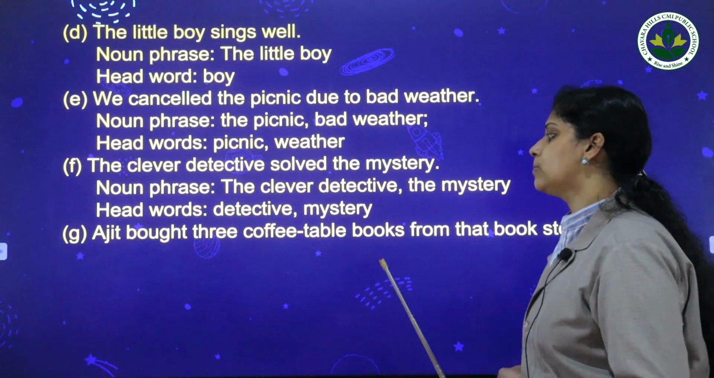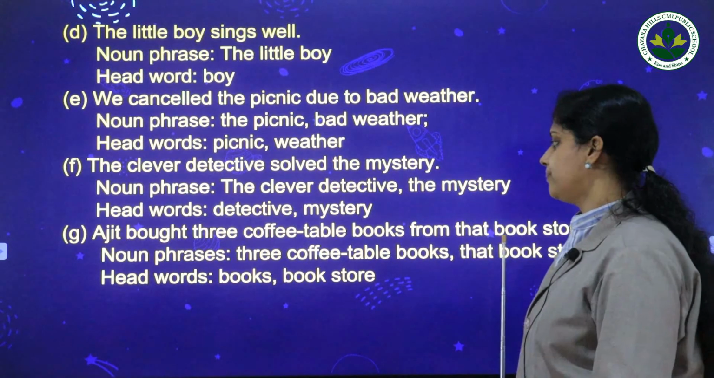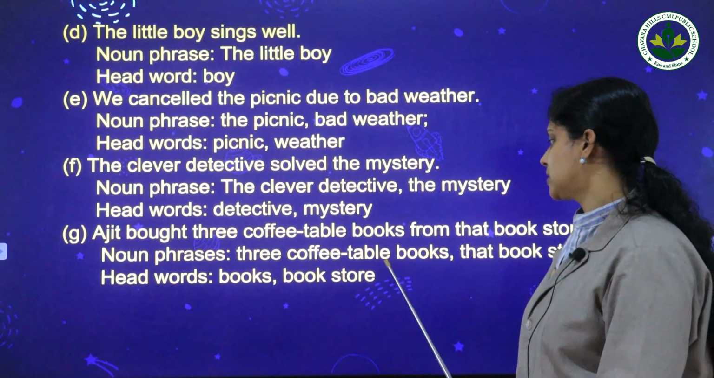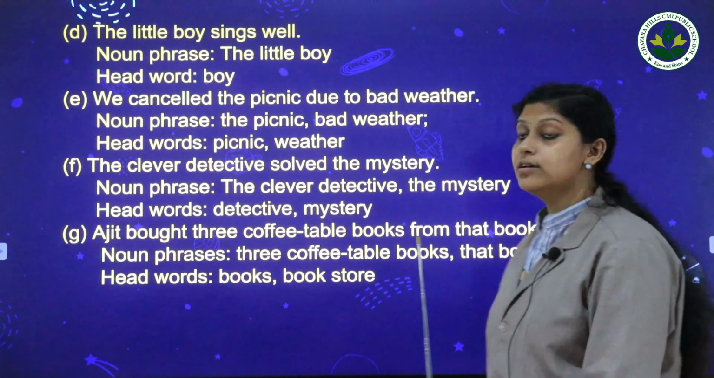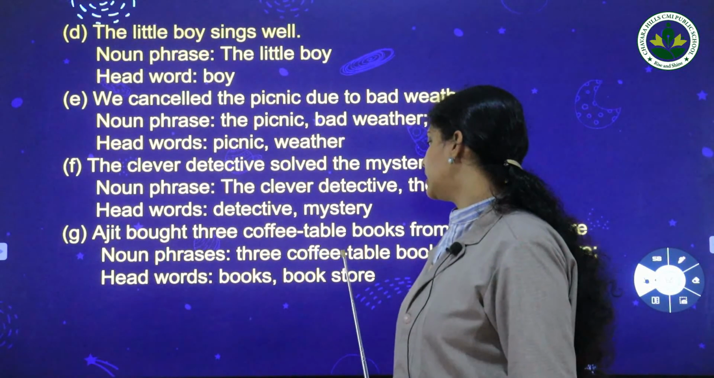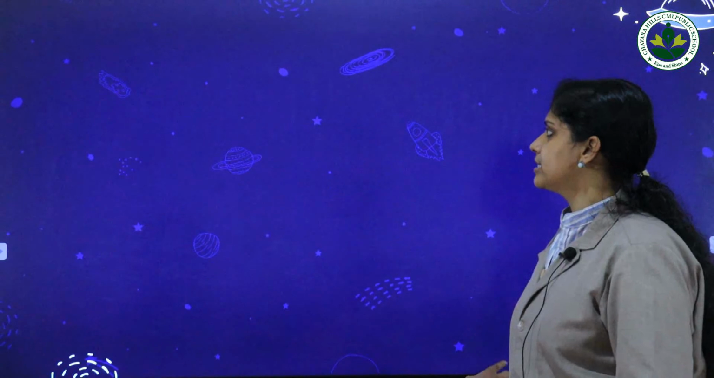Next one, Ajit bought 3 coffee table books from that bookstore. Yes, the noun phrases are 3 coffee table books and that bookstore. Then the head words are books and bookstore. These are the head words in these sentences.